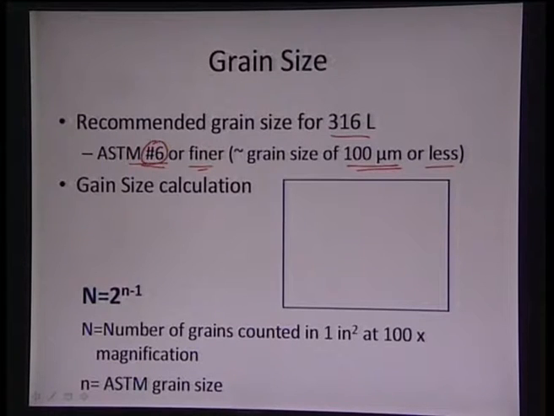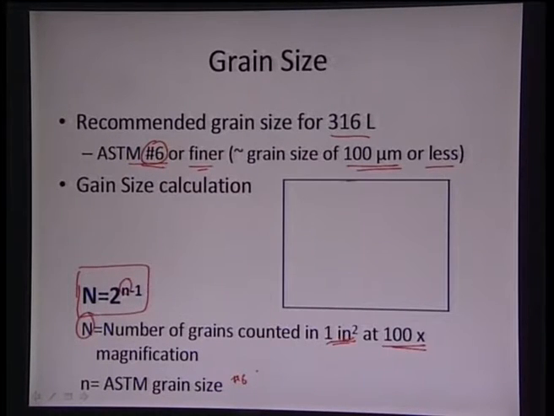So, the grain size can be calculated via this formula, N is equal to 2 to the power of n minus 1, where capital N is the number of grains counted in an area of 1 inch square at a magnification of 100x, and small n is the ASTM grain size, which should be number 6 or more, so that the number of grains counted in the region can be much more or much finer.